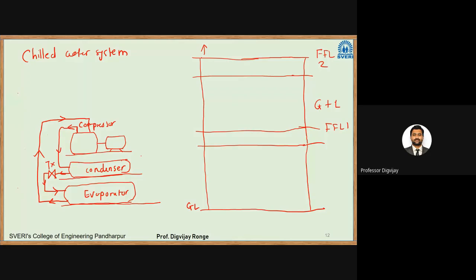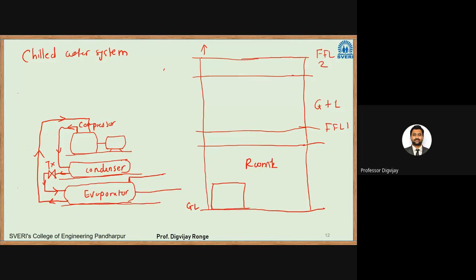Now in this case, what is happening? We are using a chilled water system. What is the chilled water system? We are using water connections here. Let us assume these are the water connections, and it is supplied to every floor of the building. Suppose in this room, room 1, we have one AHU here.